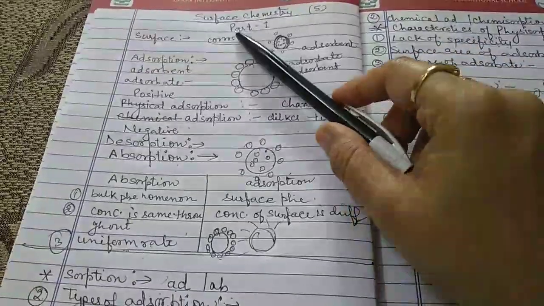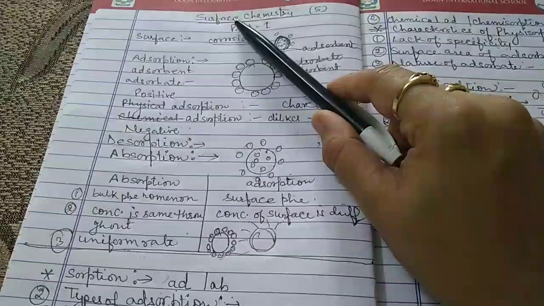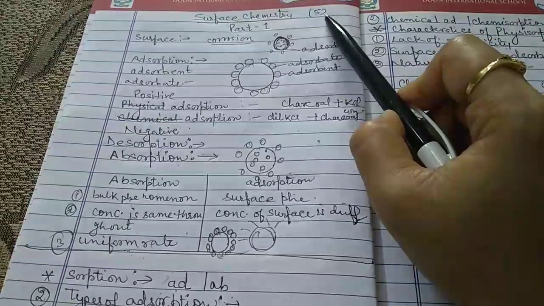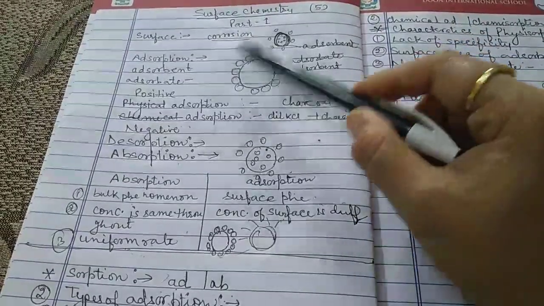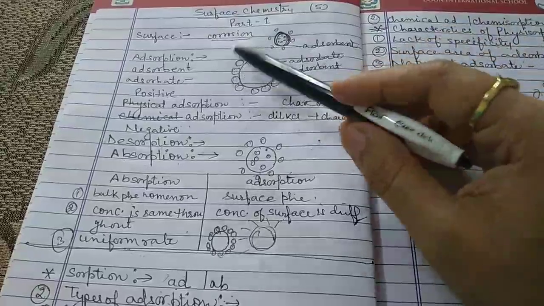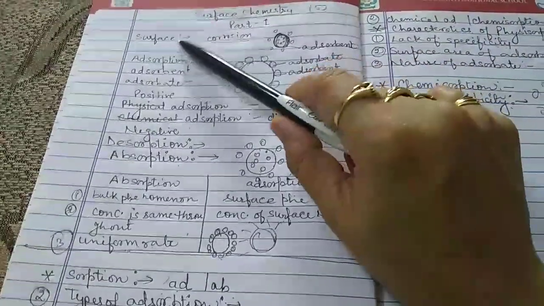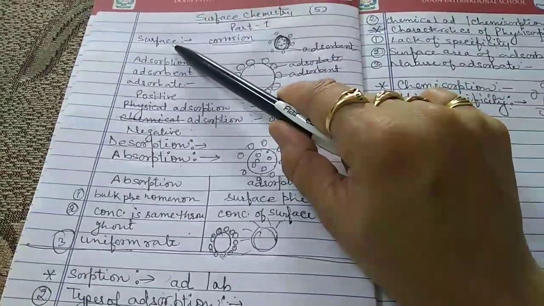Good morning, everyone. Today, let's start a new lesson, surface chemistry. This is chapter 5, and this is the first part of surface chemistry. The first topic of surface chemistry is the surface.